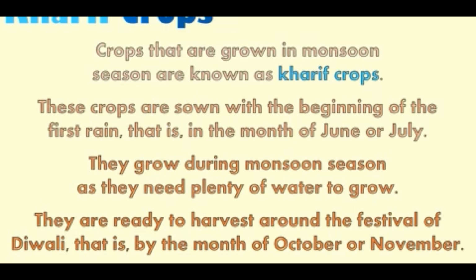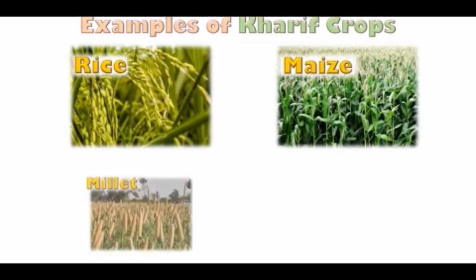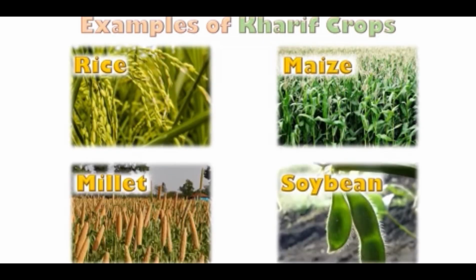Now, let us see the examples of kharif crops. So, the examples of kharif crops are rice, maize, millet, and soybean.